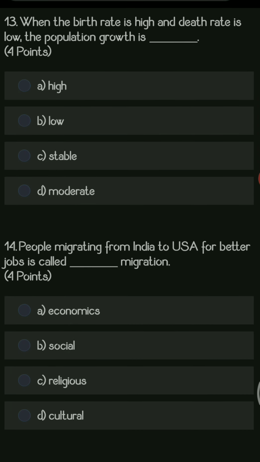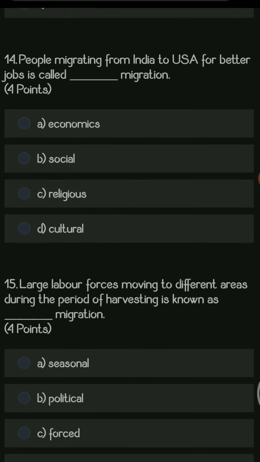Next question, when the birth rate is high and the death rate is low, then definitely the population growth is dash. Options are high, low, stable, moderate. If the birth rate keeps increasing and the death rate keeps decreasing, then the number of population is definitely going to increase. Hence, the population growth will be high.